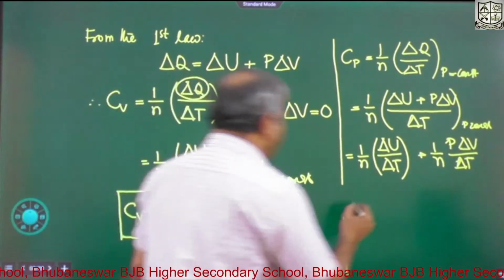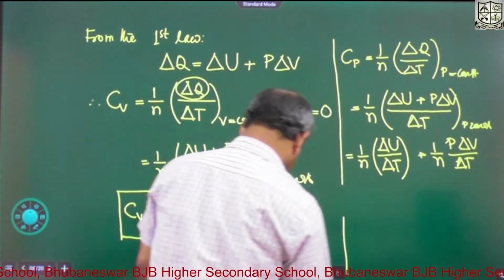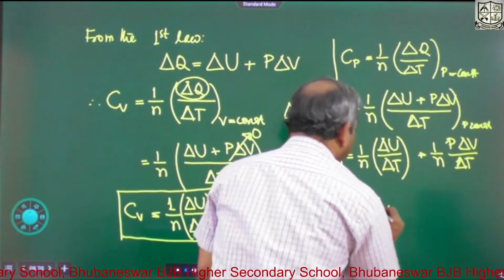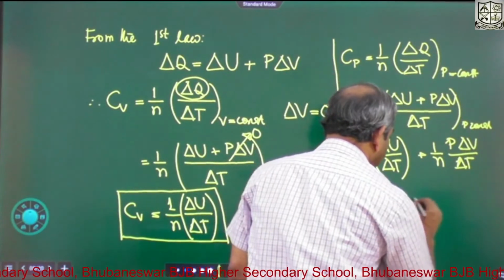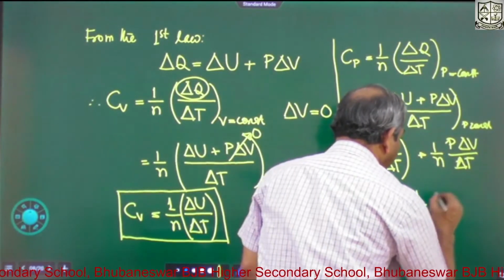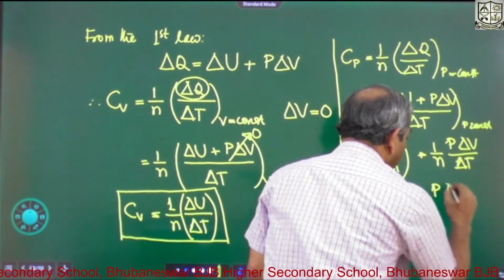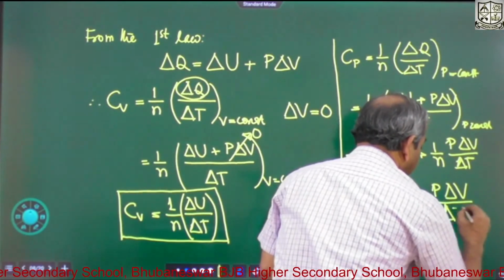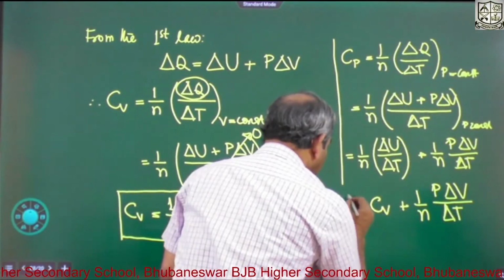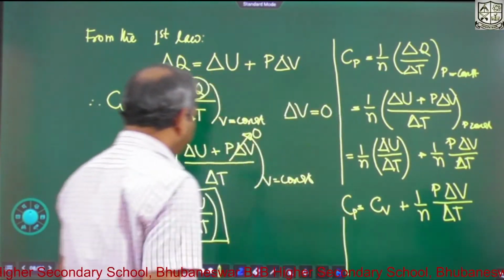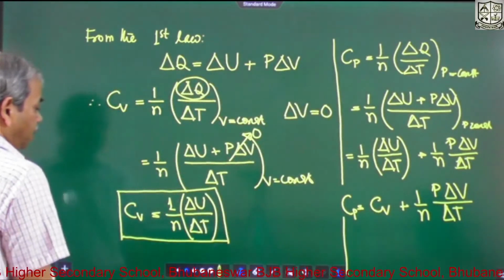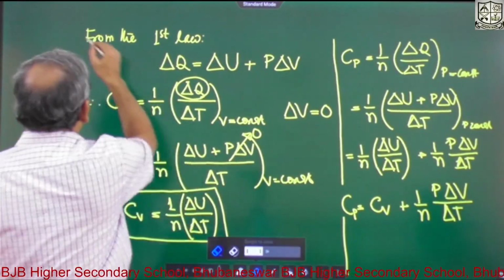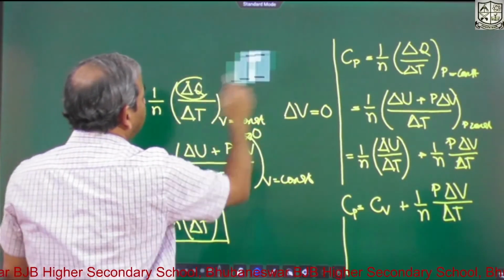So that is equal to Cv plus 1 by n P delta V by delta T. This much is Cp.